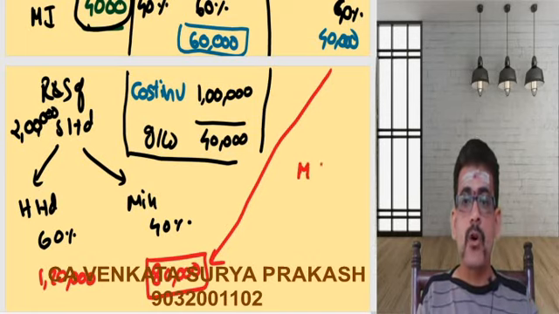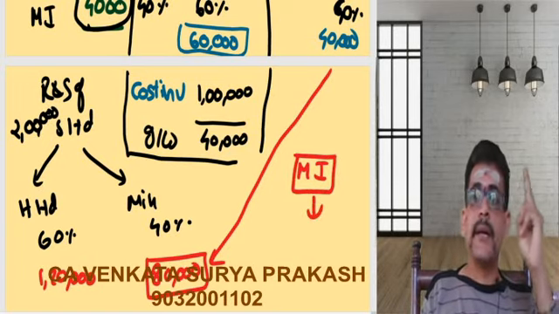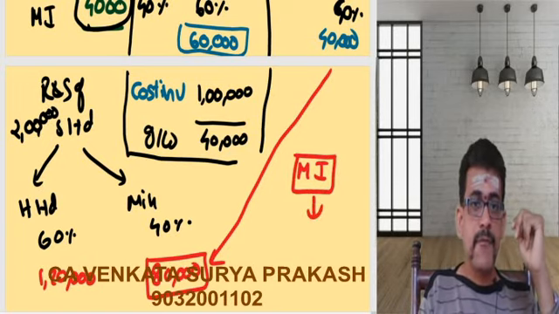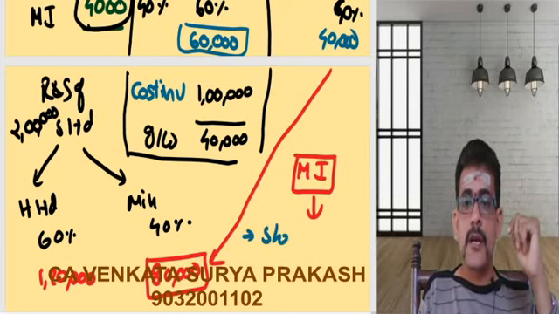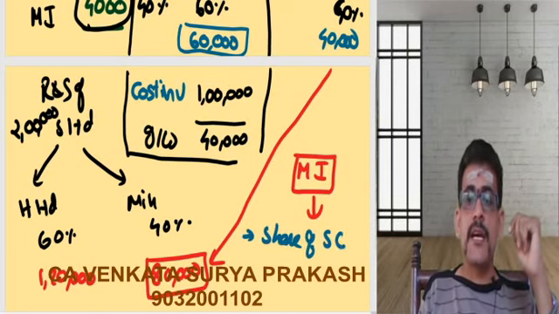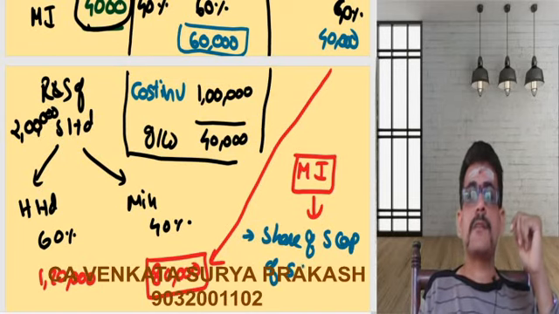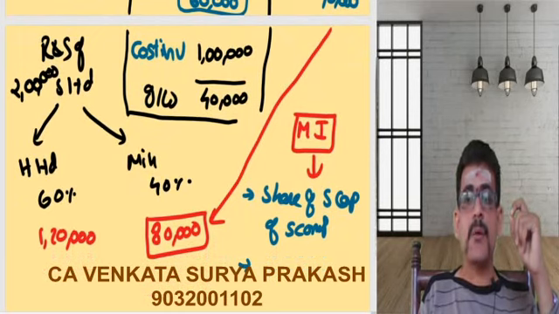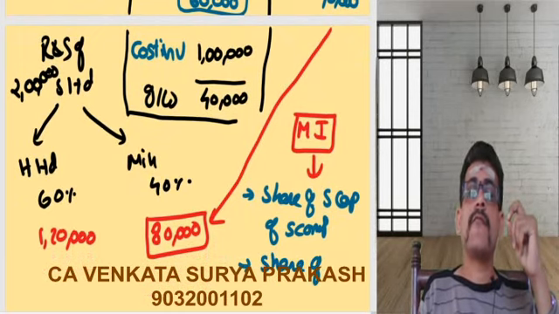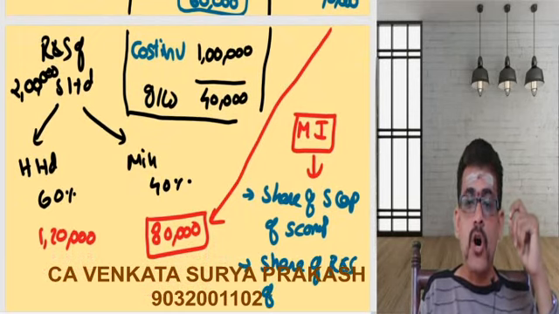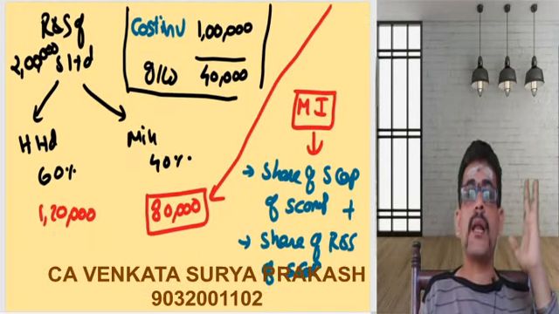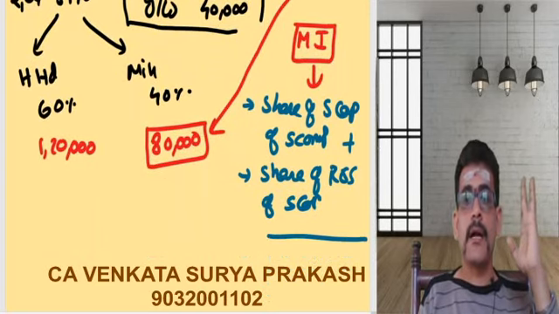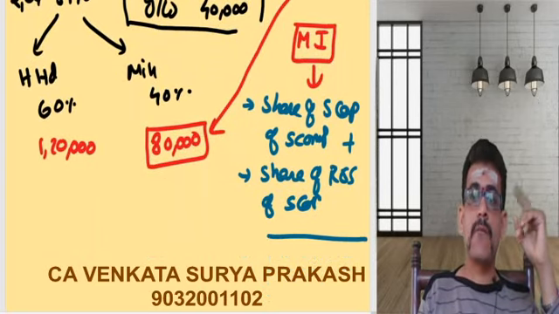So, when I focus on minority interest, what do I need to consider? Two things I need to consider as a minority. The first element is the share capital of the subsidiary company. The next one is the share of reserves and surplus of the subsidiary company. So this plus this is the total which we will call your minority interest. Share of share capital was 40,000.